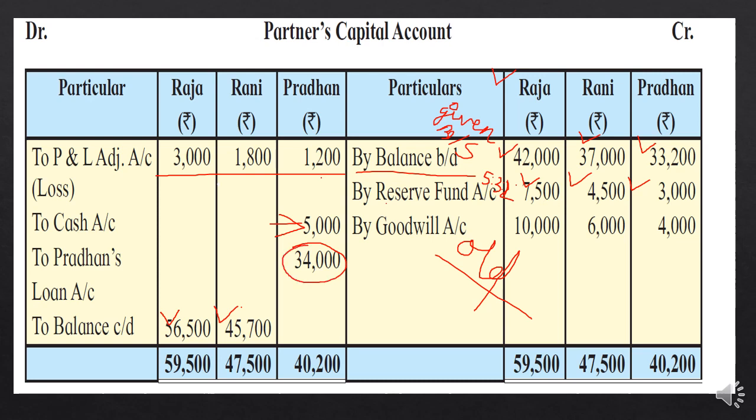But this closing balance, they have told that whatever the remaining balance after payment of 5,000 is there, all will be treated as Pradhan's loan account. So the closing balance of Pradhan will be called Pradhan's loan account, and the closing balance of Raja and Rani will be known as balance carried down. This is the difference, students. But you know that the capital's closing balance and the loan will also be reflected on the balance sheet liability side.